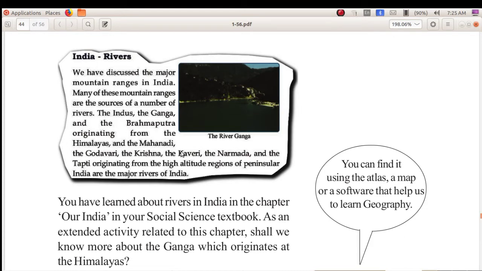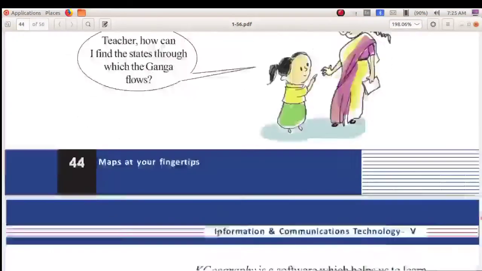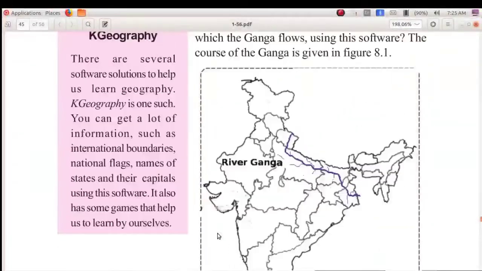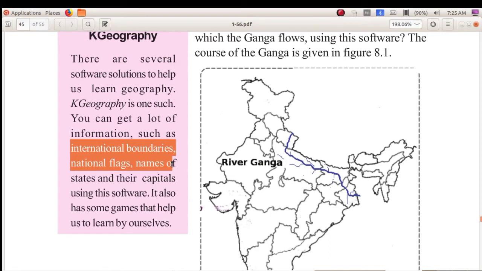Next, write about K Geography software. We will get a lot of information. See, the first one is international boundaries. Second one is national flags. Third one is names of states and their capitals. Okay, so we will get a lot of information such as international boundaries, national flags, names of states and their capitals.